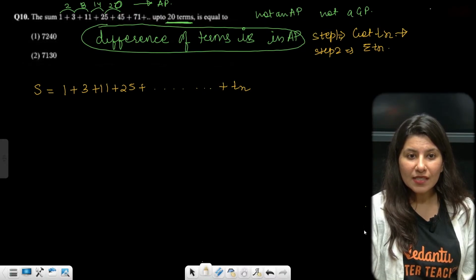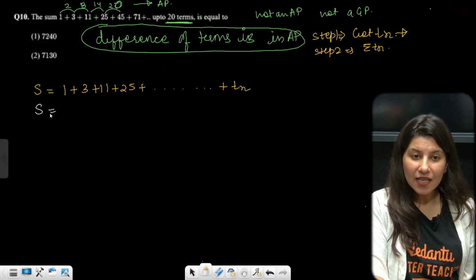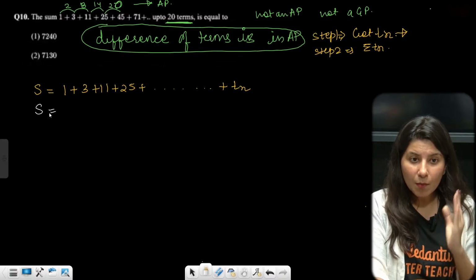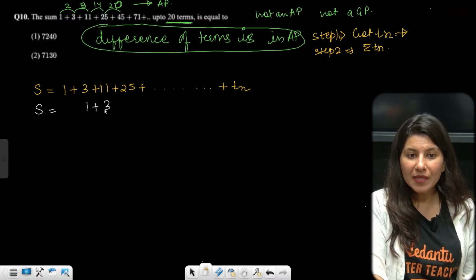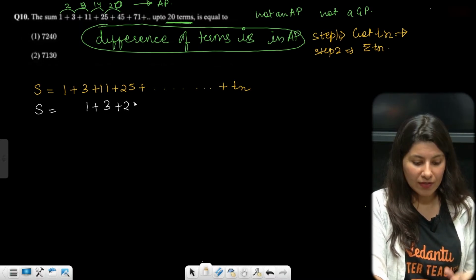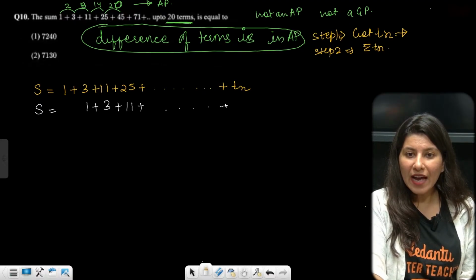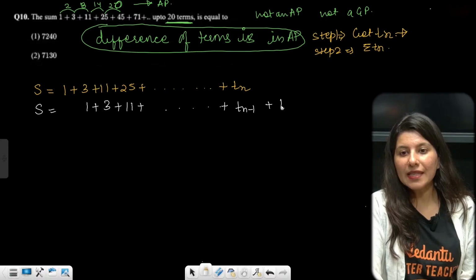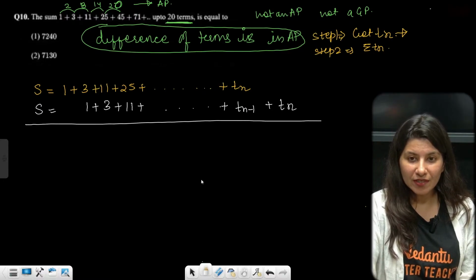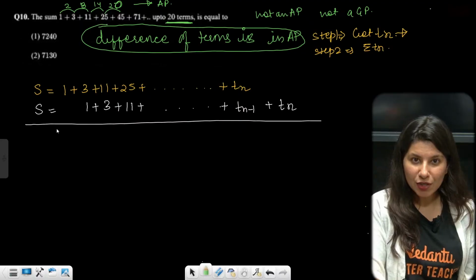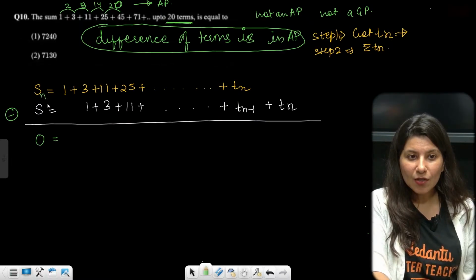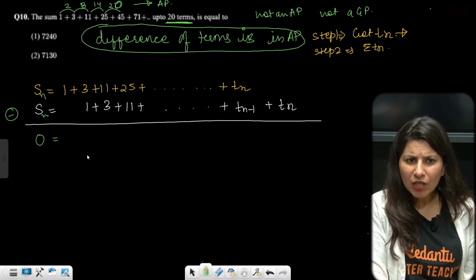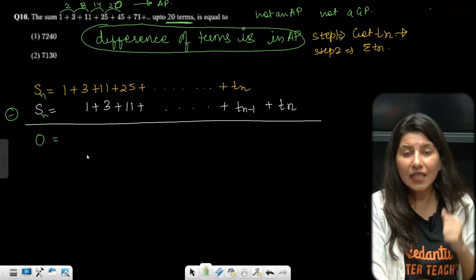First you write just the sum like this, and then in the next line you write the same sum again, but now the terms should be shifted one gap ahead: 1 plus 3 plus 11 plus 25, up to Tn minus 1 plus Tn. Same equation, but one term shifted. Now subtract: S minus S is 0. This is your Sn, by the way. Why are we eliminating it? That's the process. First you get Tn by eliminating Sn.